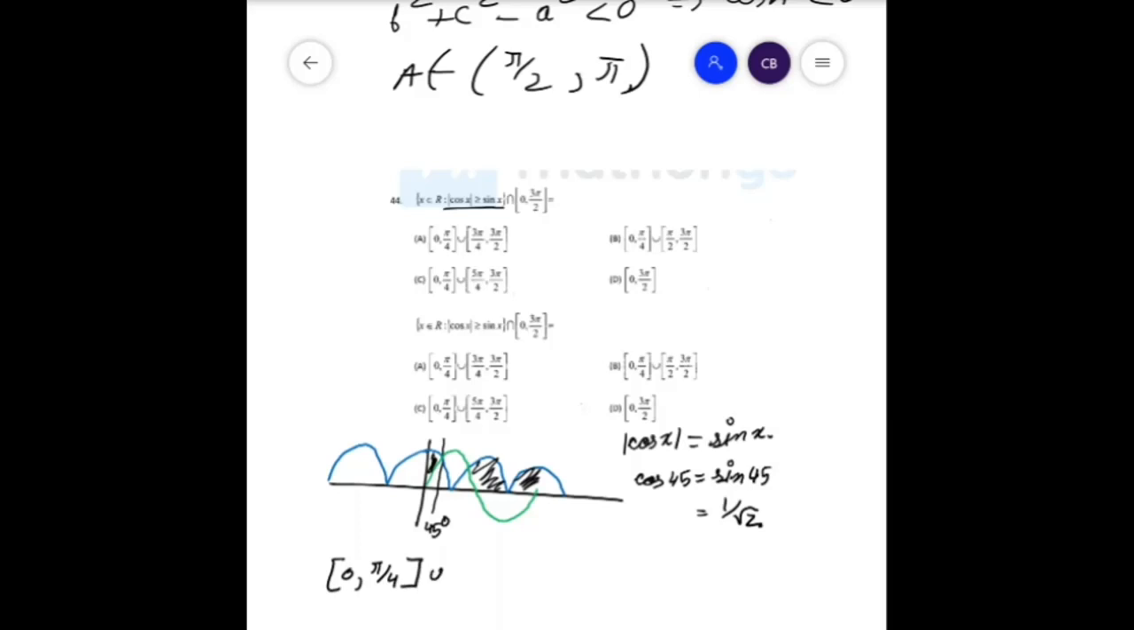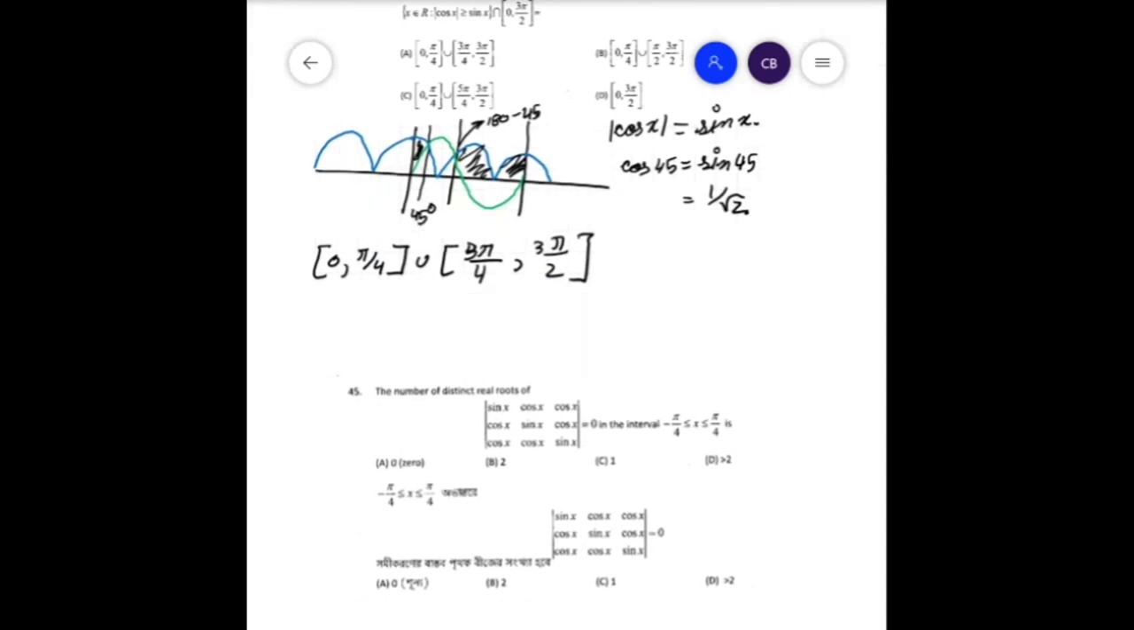Then union the second range, that is from here to here. Now what will be this angle? This will be exactly 180 minus 45, that is 135 degrees, which in terms of pi will be 3 pi by 4, and for the rest of the range where it cuts again, that will be 3 pi by 2. So that will be the answer, which is option A.